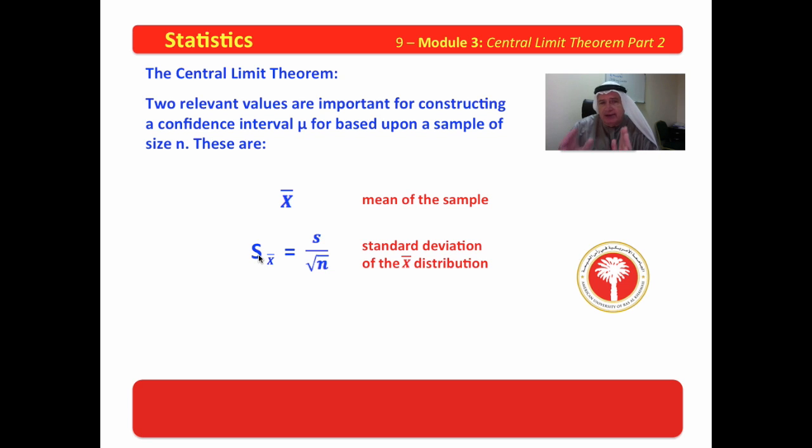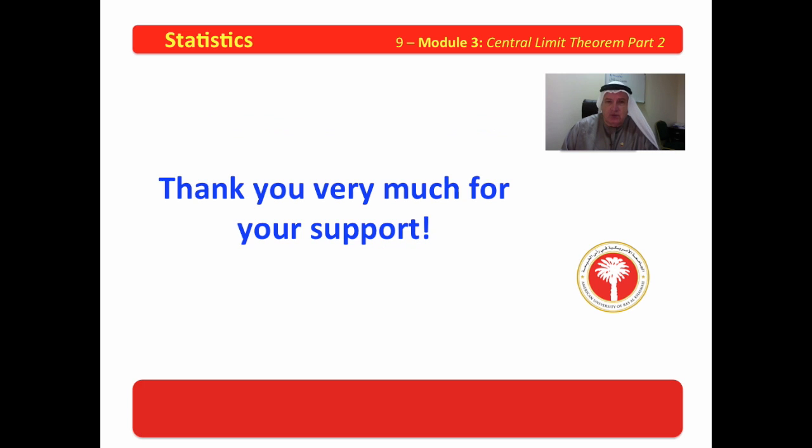And the standard deviation of that x bar distribution, which hovers very closely to mu, is s, the standard deviation of the sample, divided by the square root of n, where n is the number in the sample. So we have two values we will need to calculate, x bar and the standard deviation of the x bar distribution, which is calculated with this formula.